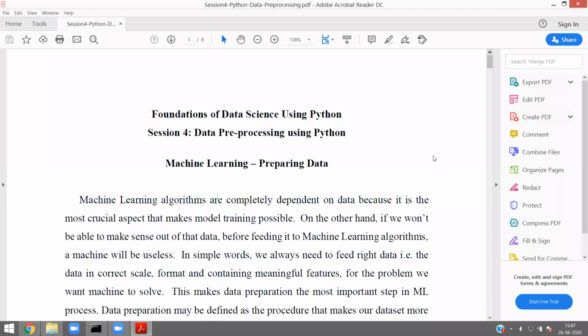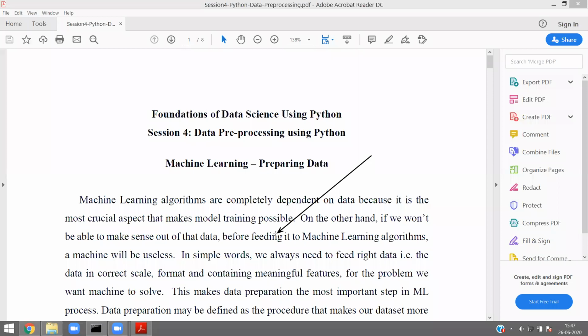Now, why should we do pre-processing? We have to make the data in synchronization with the machine learning algorithm.